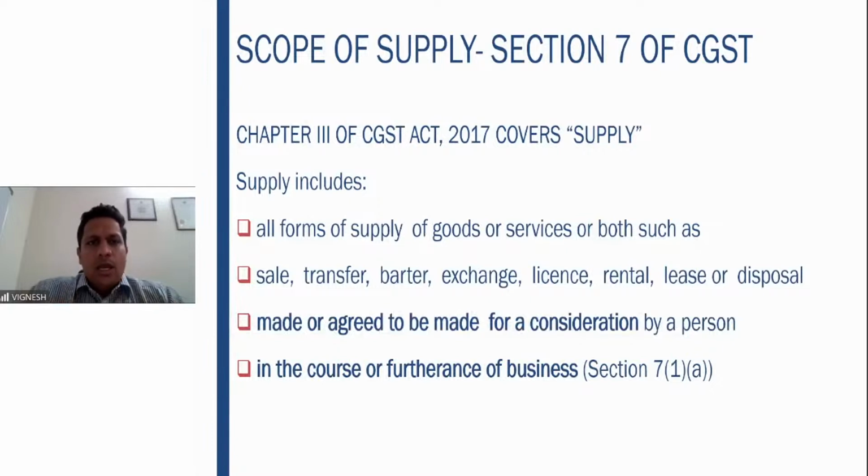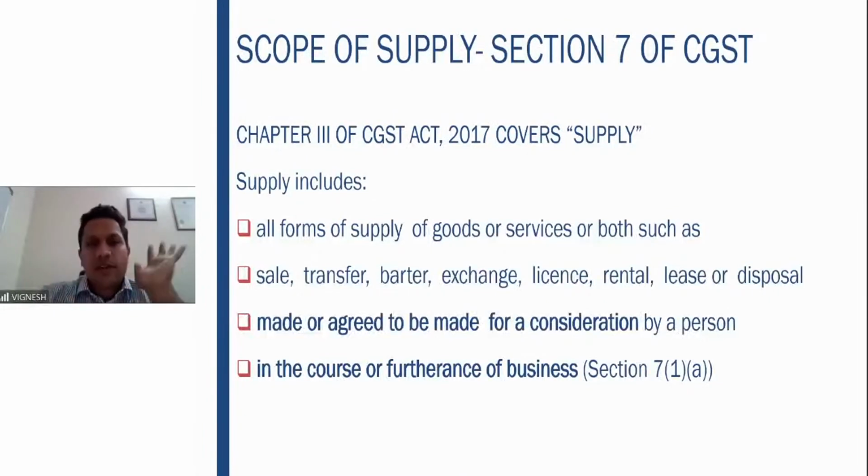So the definition says that supply includes all forms of supply of goods or services or both, such as. The term such as is important here. That means it gives various instances of transactions which are to be considered as supply. So it includes sale, transfer, barter, exchange, license, rental, lease, or disposal. Totally 8 activities are covered in the definition of the term supply. These 8 activities are important for us to understand.